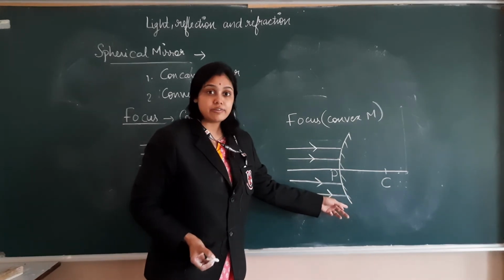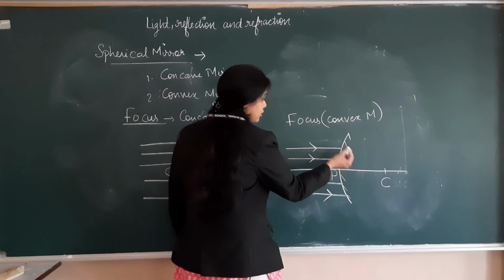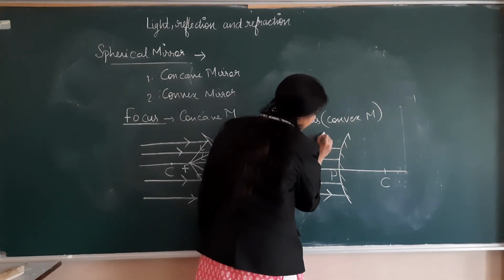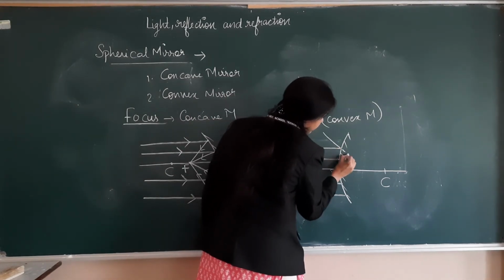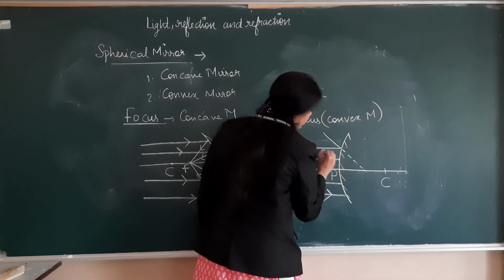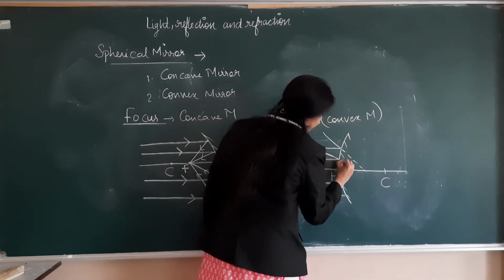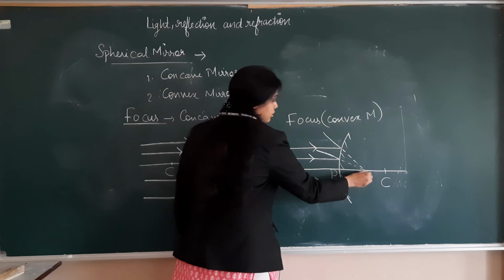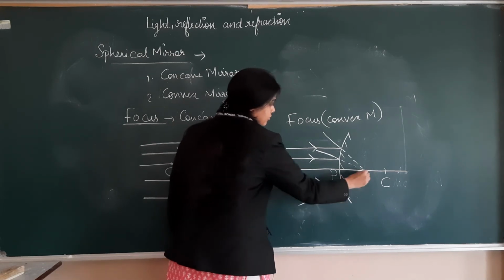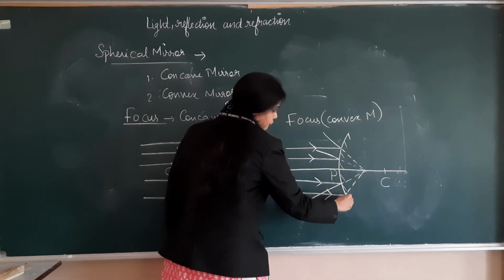So this is a diverging mirror which will diverge the rays such that when you extend them, they all intersect at one point. That point is focus.